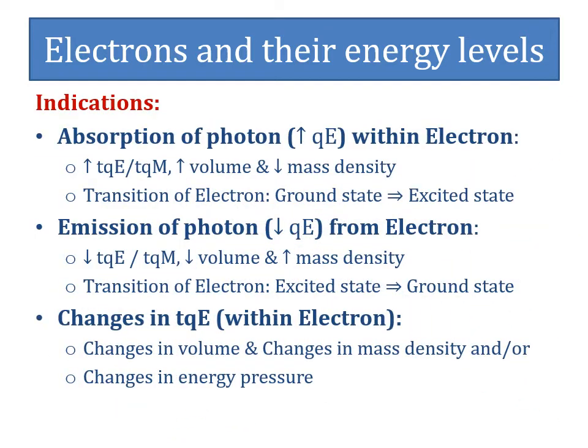It can be derived from the above interpretation that, like other thermodynamic systems, changes in the total quanta of energy within the electron could be reflected by the changes in volume along with the changes in mass density and/or by the changes in energy pressure.